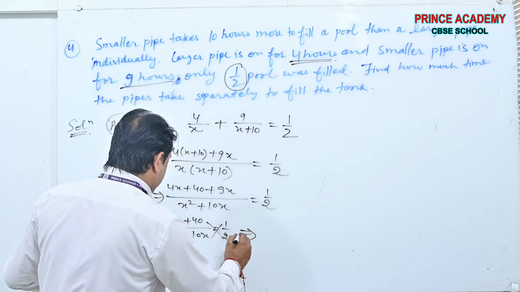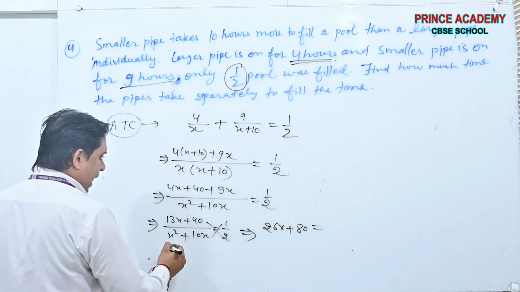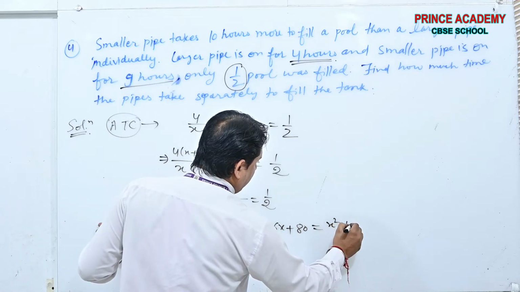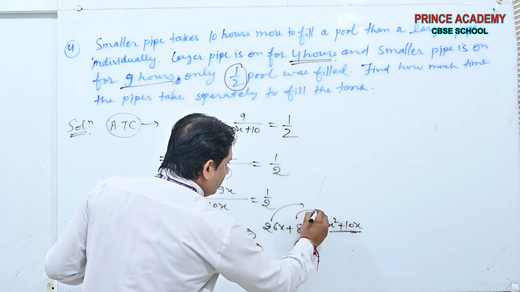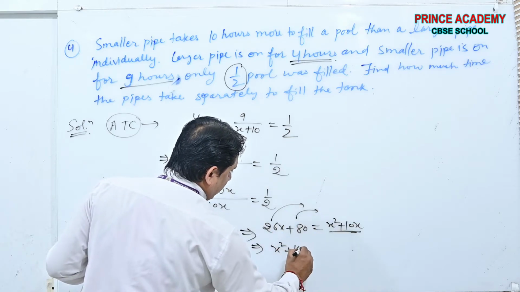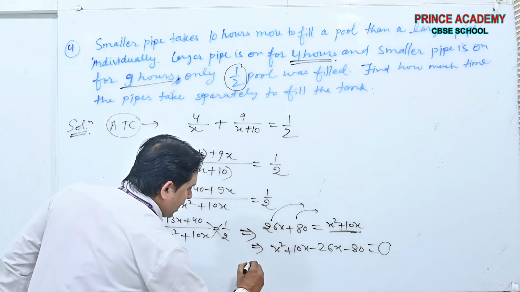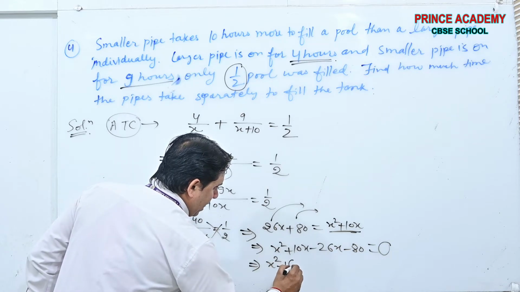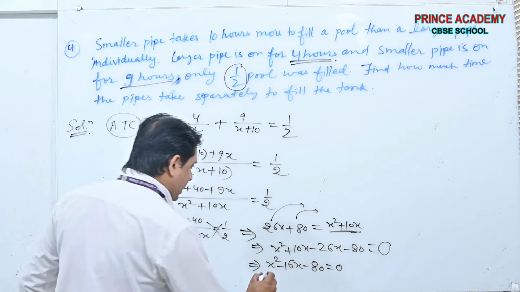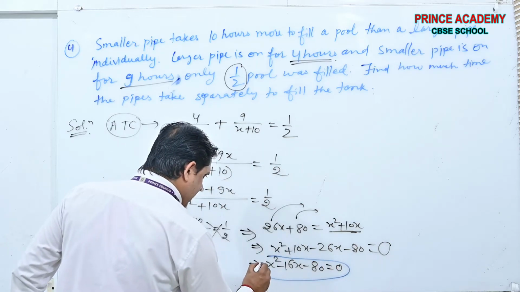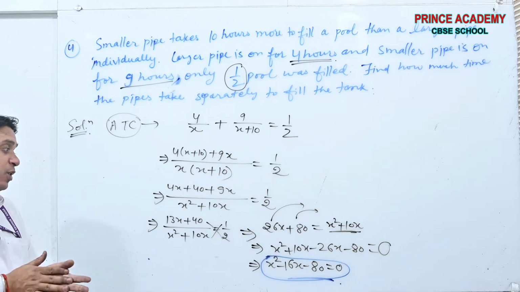From here you will get 26x plus 80 equals x square plus 10x. Now shift all these towards the x square plus 10x side: minus 26x minus 80 is equal to 0. Therefore, the equation will be x square minus 16x minus 80 is equal to 0. This is the equation you will get.